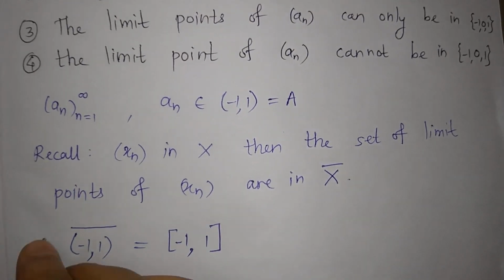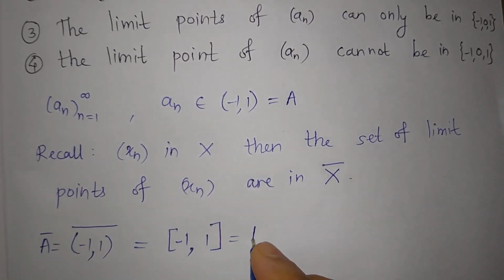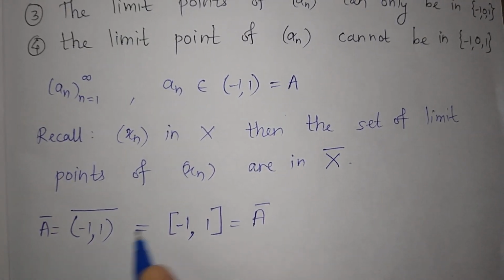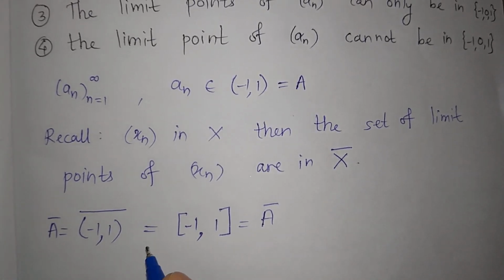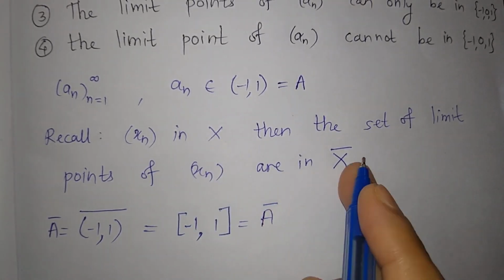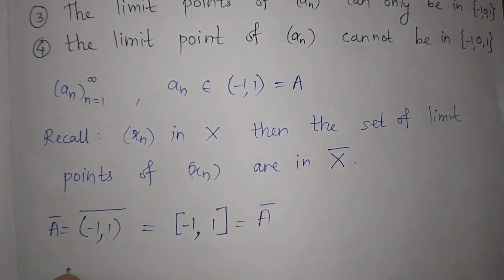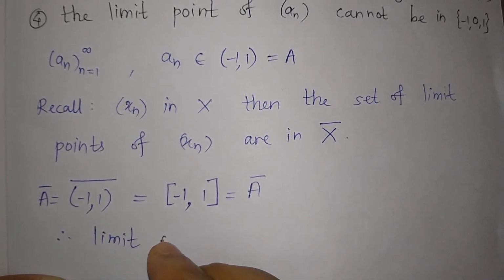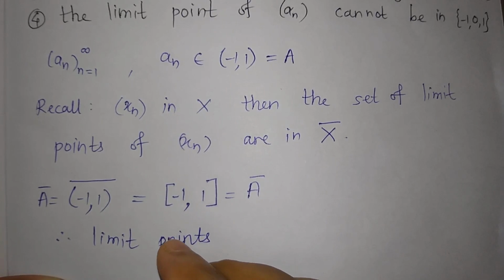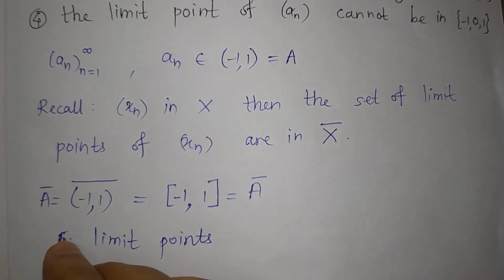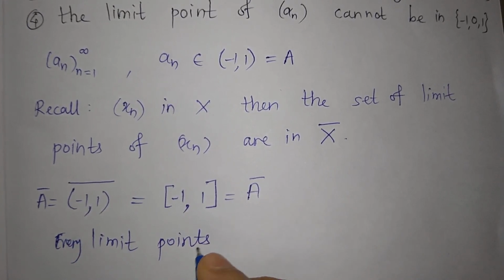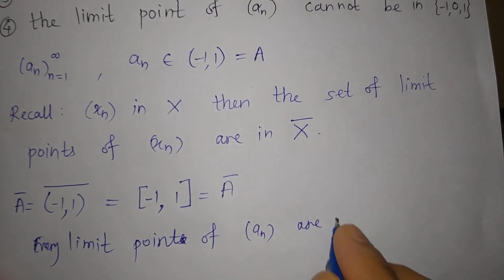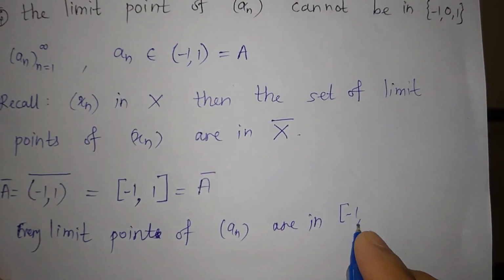So here it was A closure, so this is our A closure. And now a_n is a sequence in this set (-1, 1), so इसके limit points कहाँ पर होंगे? By this result they are in A closure. ठीक है, so therefore every limit point of this sequence a_n is in A closure, that is closed (-1, 1).